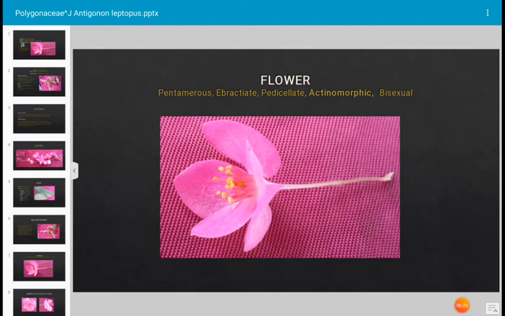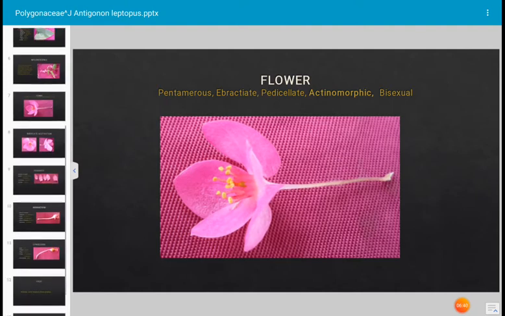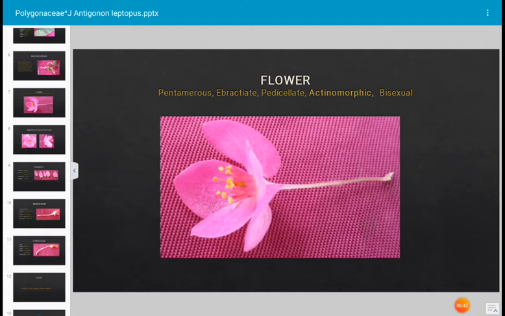But bract is absent in Antigonon leptopus, hence the flower is ebracteate. Pedicel is present, hence the flower is pedicellate. Actinomorphic, that means symmetrical flower. Both androecium and gynoecium are present in the flower, hence the flower is bisexual or hermaphrodite.